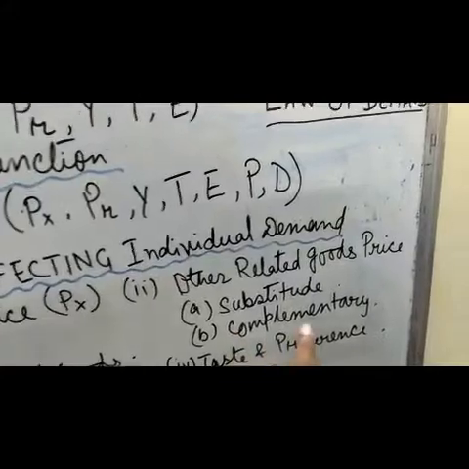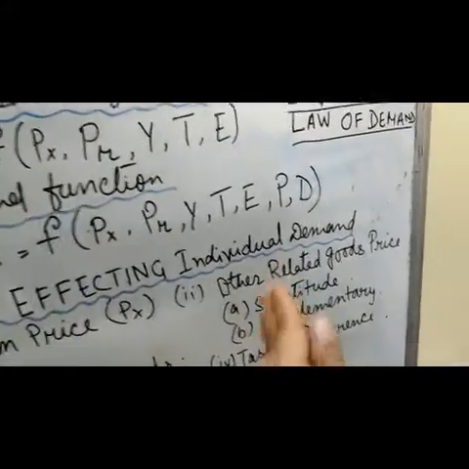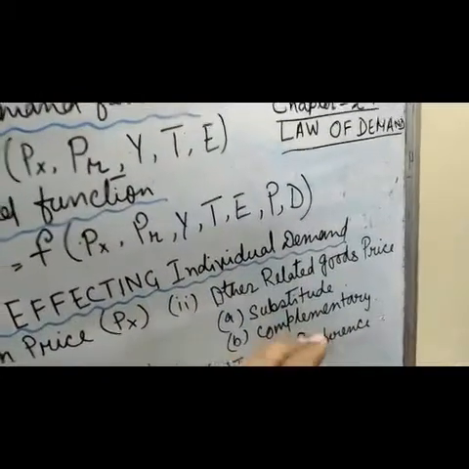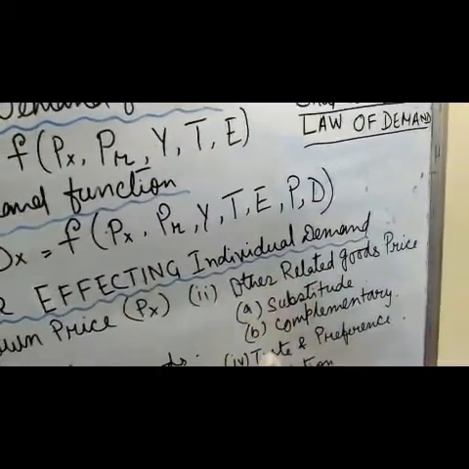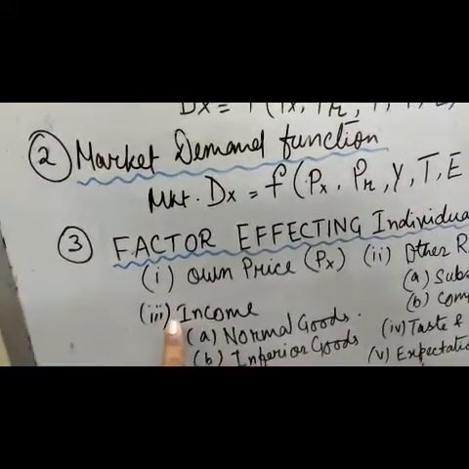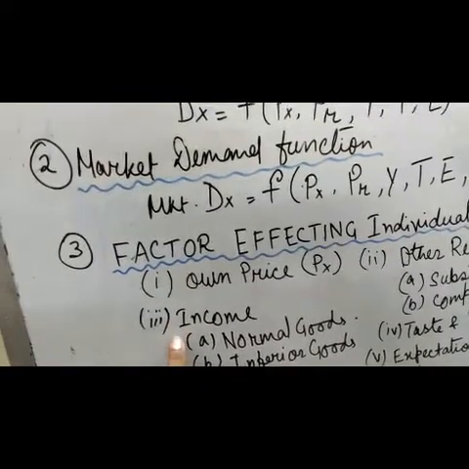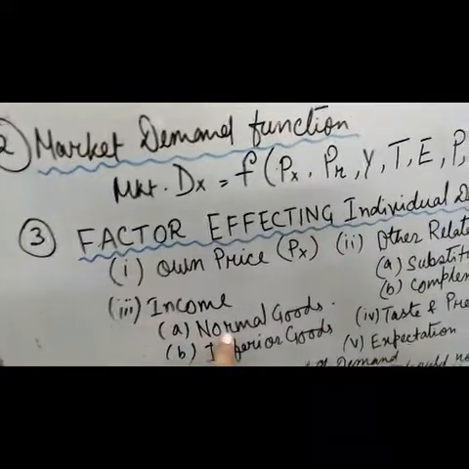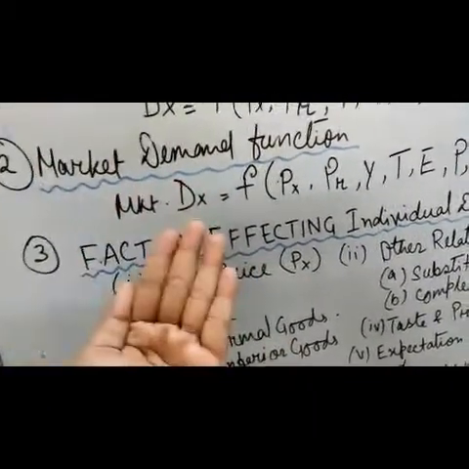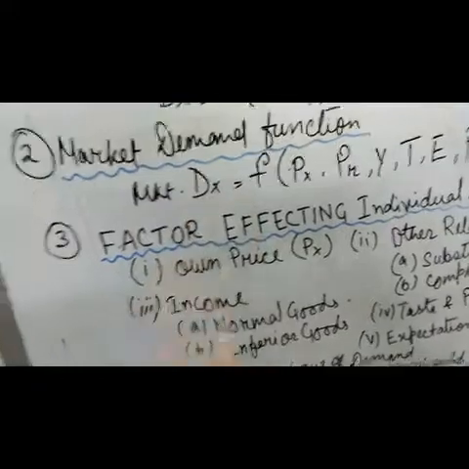Number two, complementary. Complementary means both the products should be used simultaneously, like pen and a refill or car and petrol. Next, income. Income of the consumer is very important, because your demand depends upon income. If it is a normal good, then when your income increases, the demand also increases.